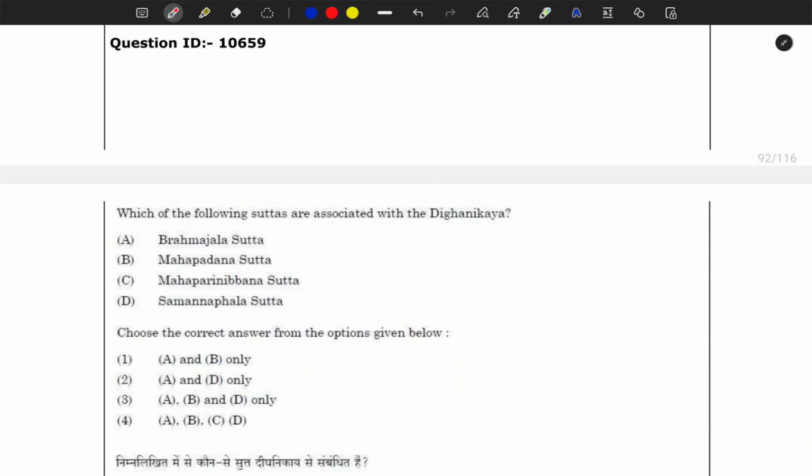Next question is here: which of the following suttas are associated with the Digha Nikaya? Okay, so for Digha Nikaya, the only thing I knew here is about the Mahaparinibbana Sutta. Only this literature I knew is associated with the Digha Nikaya.